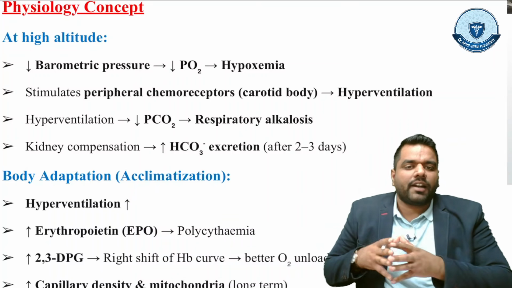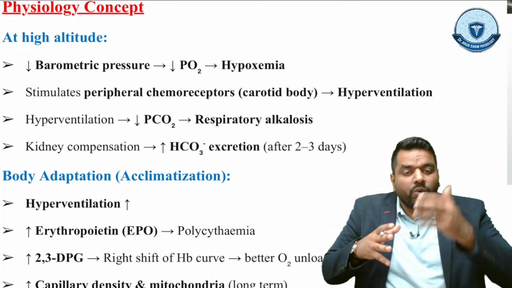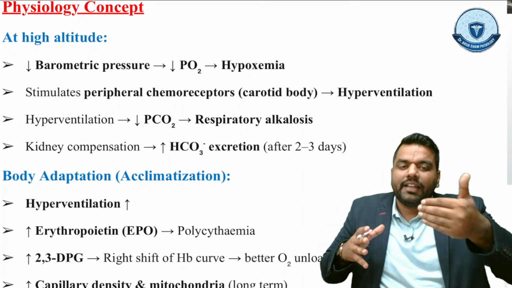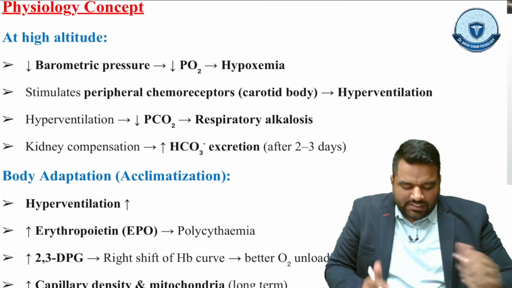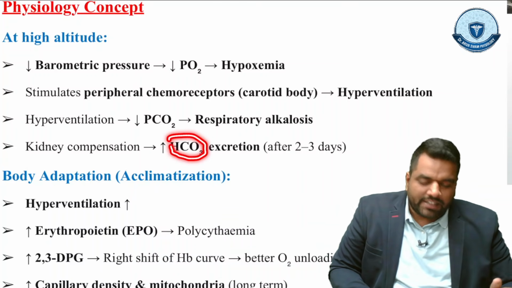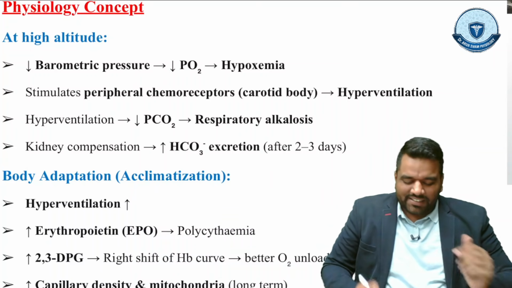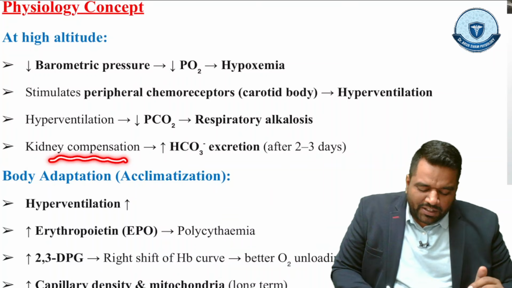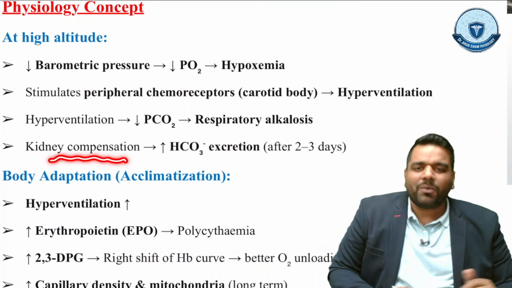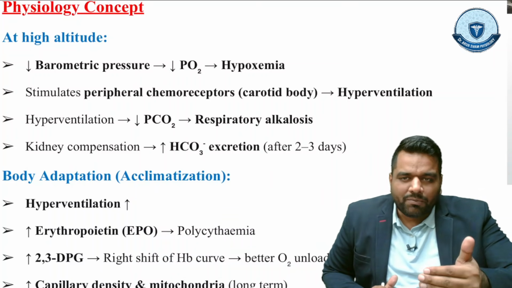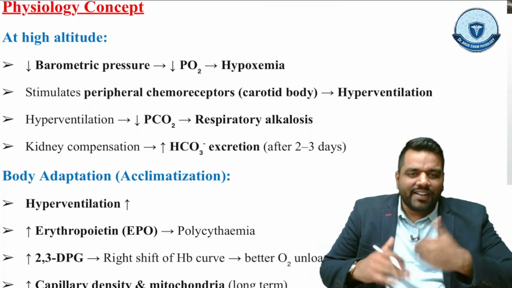So what the body will try to do is release another product from the body, which is actually in the alkaline property, and this product is the bicarbonate, and this bicarbonate is excreted through the kidney. So the kidney tries to compensate by excreting more and more bicarbonate, and this actually takes some time to start compensating, और ये immediate नहीं होता है बेटा.